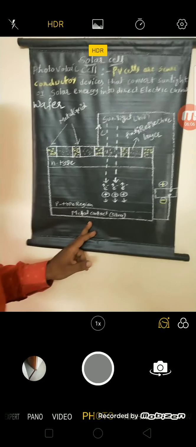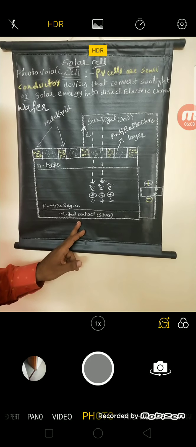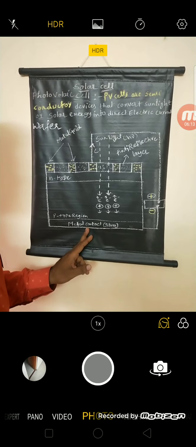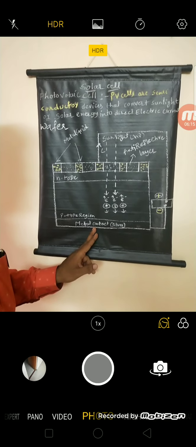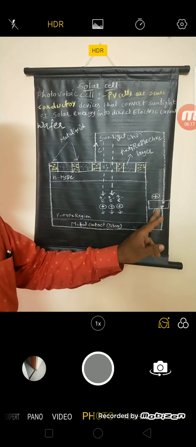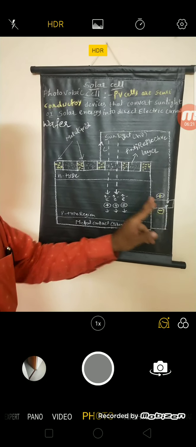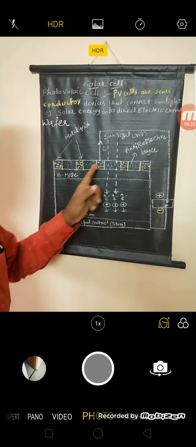One more metal is there at the back side of the solar cell or photovoltaic cell, made of a noble metal like silver, and that is connected to the other terminal of the external electric circuit.